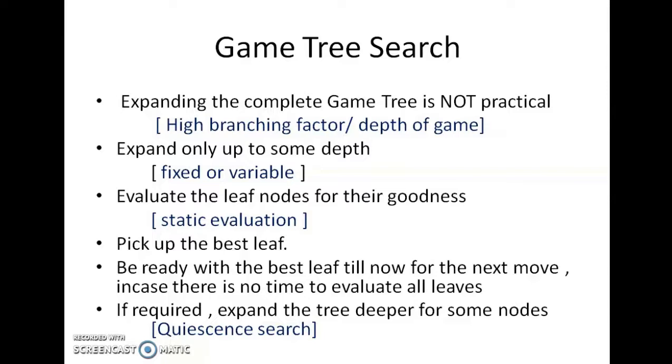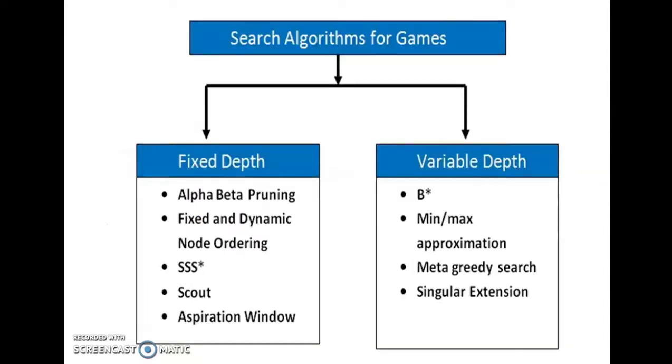Since some of the games also have time constraints, the program should always be ready with the best move till now, because in case we run out of time, we should have one of the best moves for the next turn. In some cases, it is required to expand some of the nodes of the tree to some extended depth. Search algorithms for games have been classified into fixed depth or variable depth.